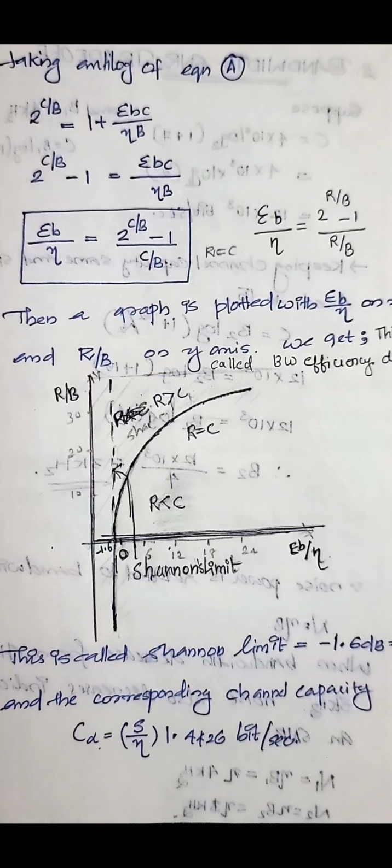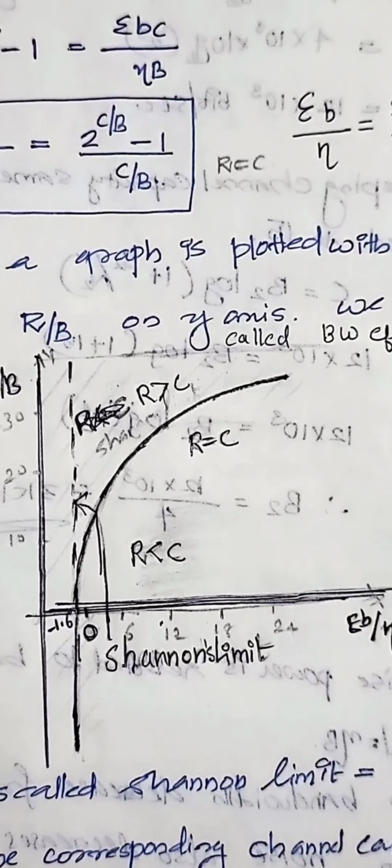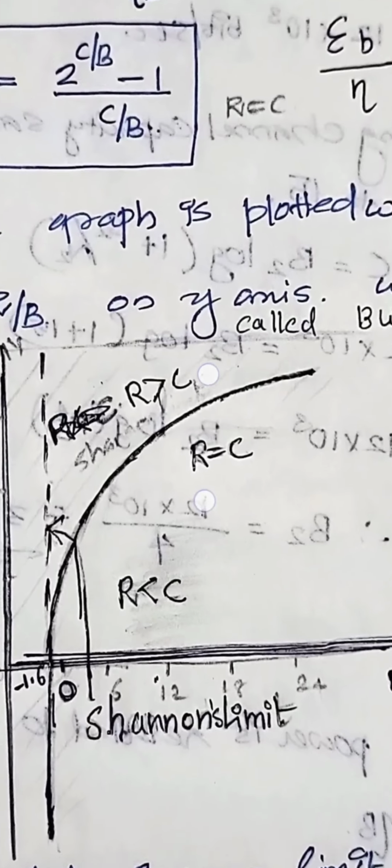Look at this graph. Here the x-axis is Eb by eta and the y-axis is R by B. Then we get a curve like this. This boundary curve is called R equal to C. This is the capacity diagram.